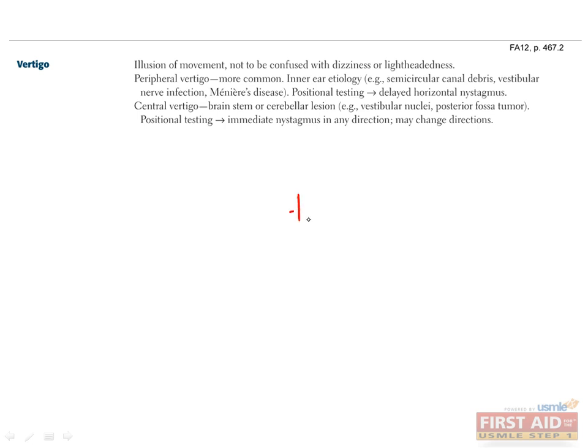The first is how long the symptoms are lasting. Some causes of vertigo lead to episodes lasting seconds, like benign positional vertigo, while others develop over the course of months or years, such as acoustic neuromas. You should also elicit whether there is any hearing loss or tinnitus, tinnitus, of course, meaning ringing in the ears. Auditory symptoms are more suggestive of a peripheral cause rather than a central cause.